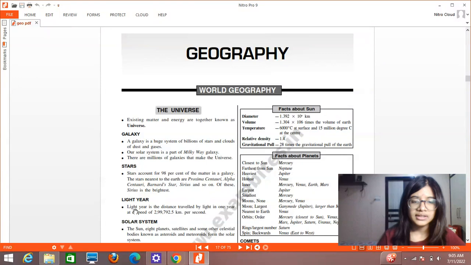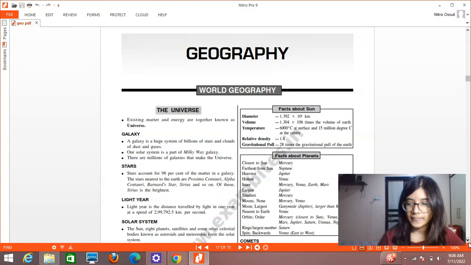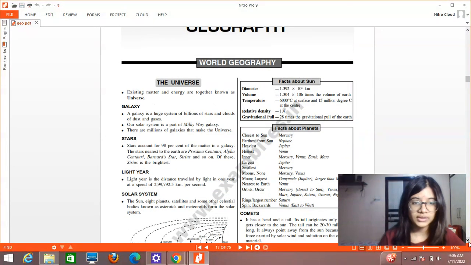Then light year. Light year is the distance traveled by light in 1 year at a speed of 2,99,792.5 kilometers per second. So light year is nothing but the distance traveled by light in 1 year. So the speed is estimated to be at 2,99,792.5 kilometers per second. This figure is important. Then next we have the solar system.